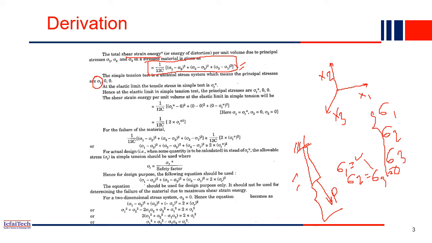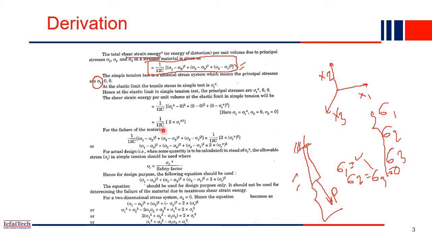Now in our expression, just replace sigma 2 and sigma 3 with 0, and only the sigma 1 value remains. If you simplify this equation, you will get the final expression: 1 by 12 G into 2 into sigma t star square. This is our final expression for the shear strain energy per unit volume of a material. This is for the tension case.